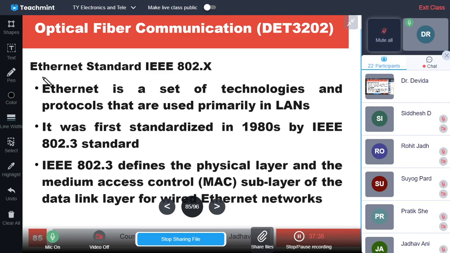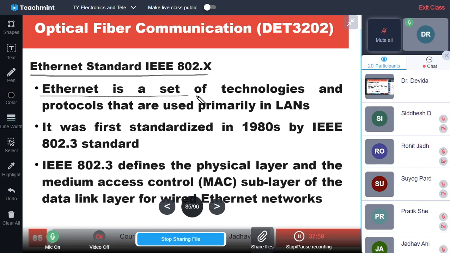Then next is the Ethernet standard IEEE 802.X, where X varies as 1, 2, 3, 4, etc. 802.3 is basically for Ethernet communication.